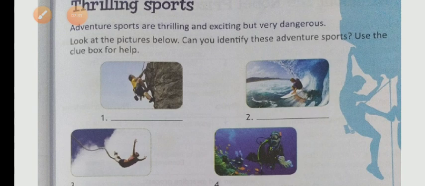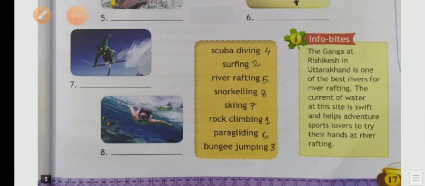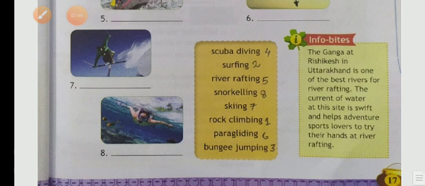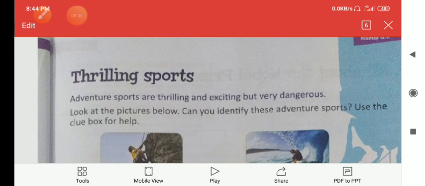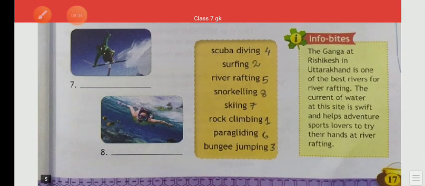Look at the picture and identify which sports item this is. Use the clue box for help. Here is the clue box. I have marked the answers here. Please see the picture and write the answers. All of you please write these answers in your textbook and fill in the blanks.